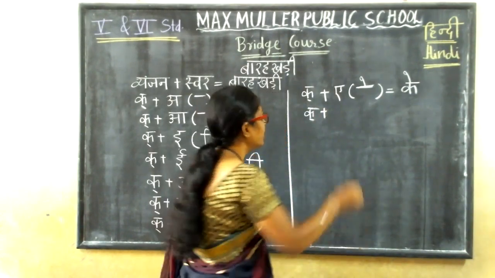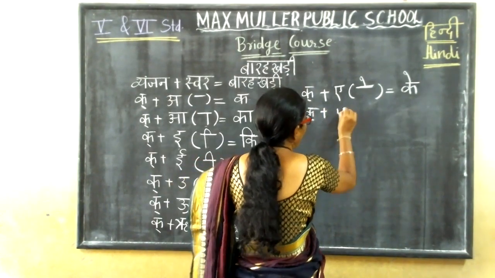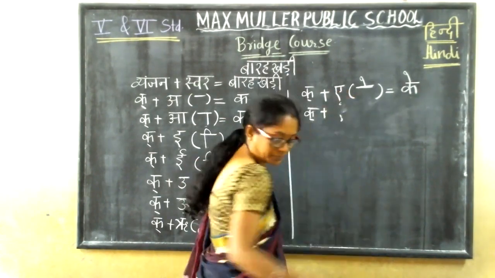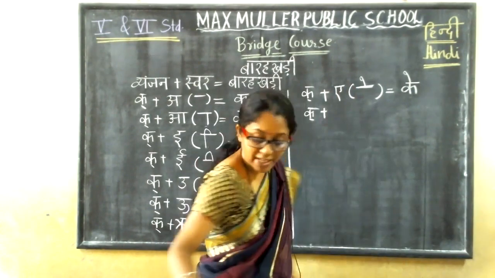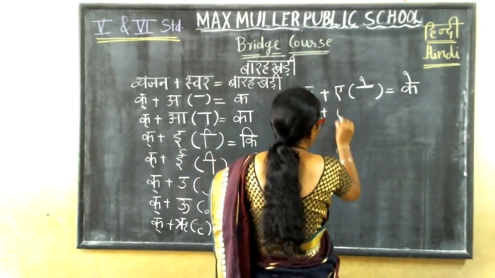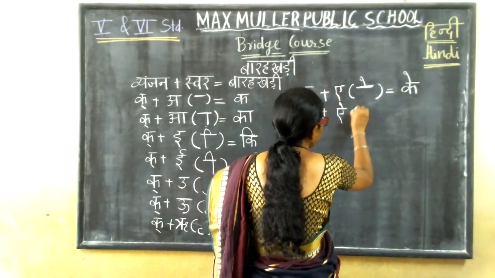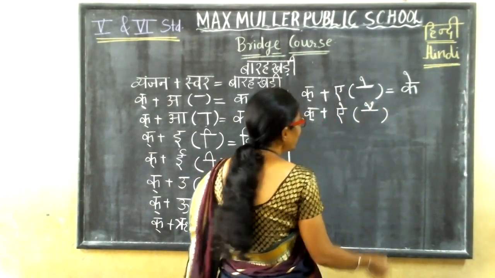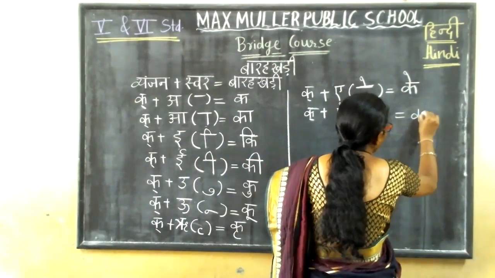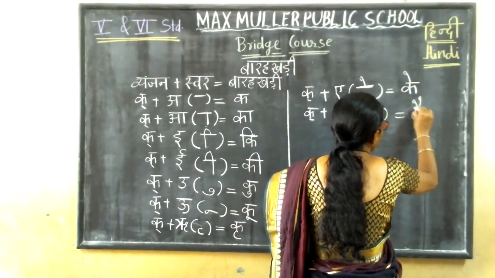Now, kaha. Next swar is which swar? Yes, I. And for that, you have to remember the matra also. Kai. For this, which matra is there, children? Yes, like this. So very easy. See here, ka and up two matra is kai.